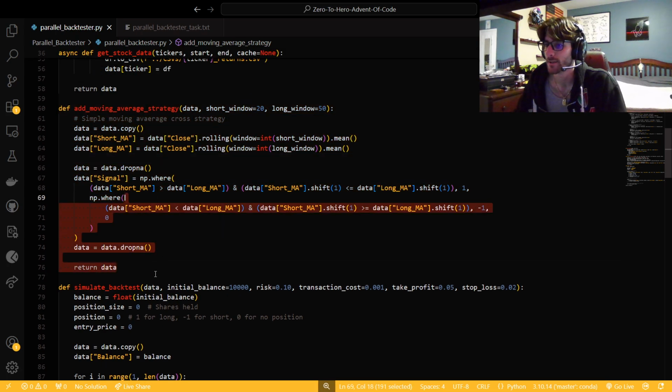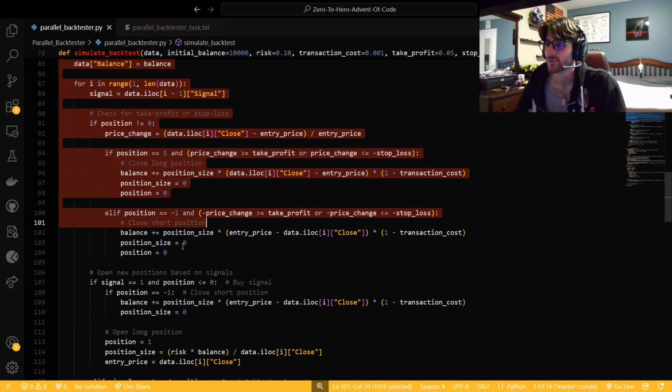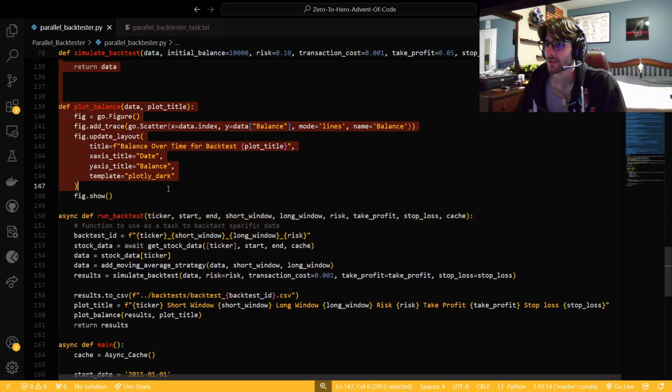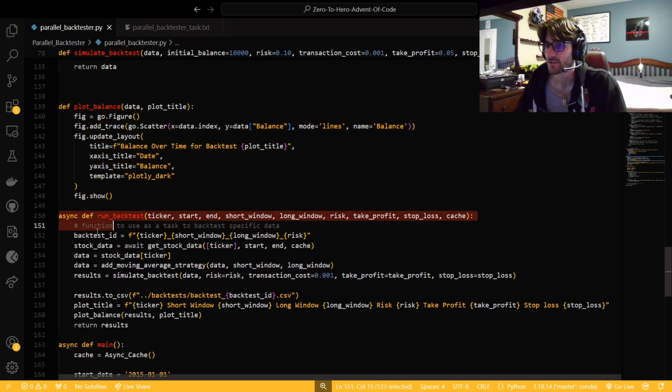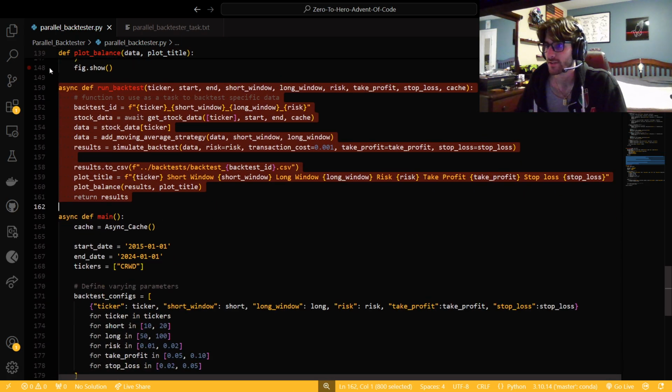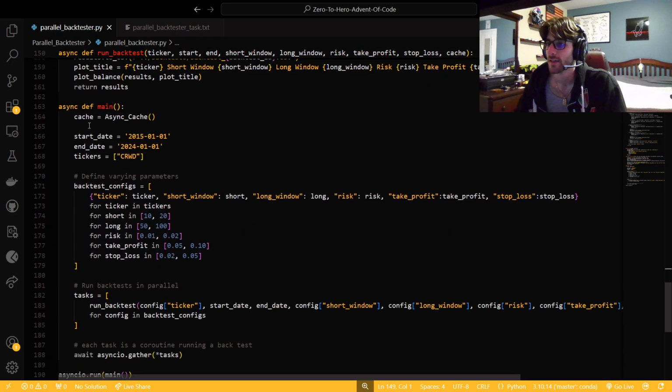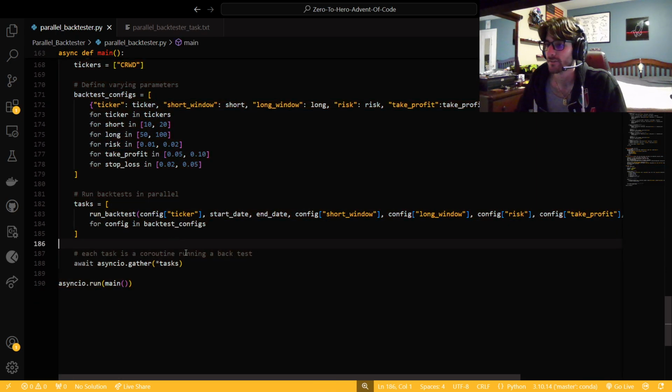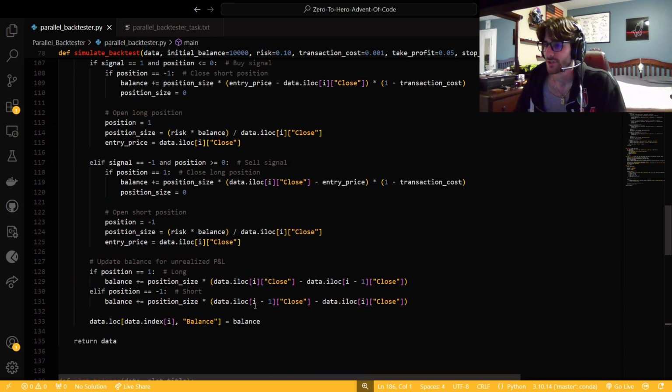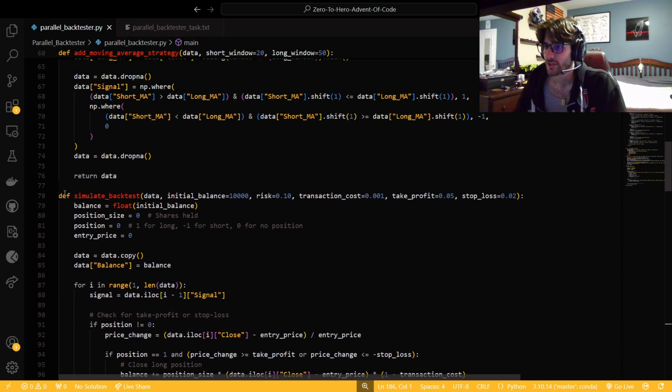So they're all making an appearance again. Then all we have to do is this simulate function, this plot balance, and this run backtest, so that we can actually get everything as a code routine. And then in our main, we just have all of our configs. Let's go top to bottom and check out the simulate backtest data function.